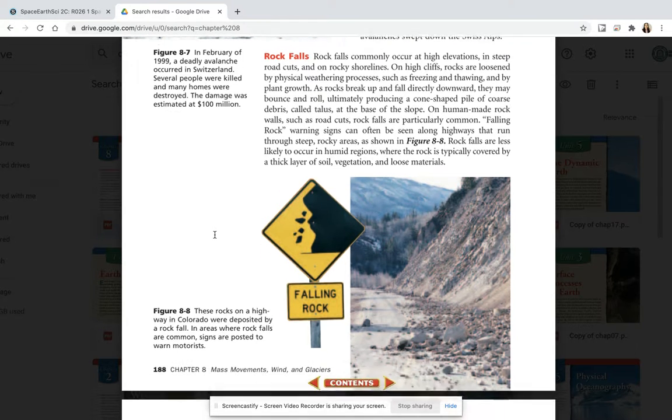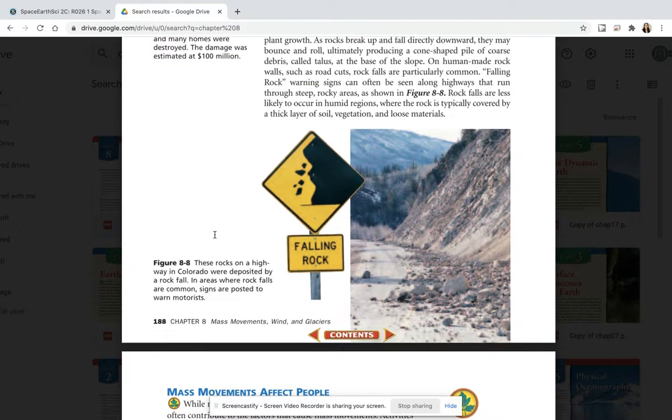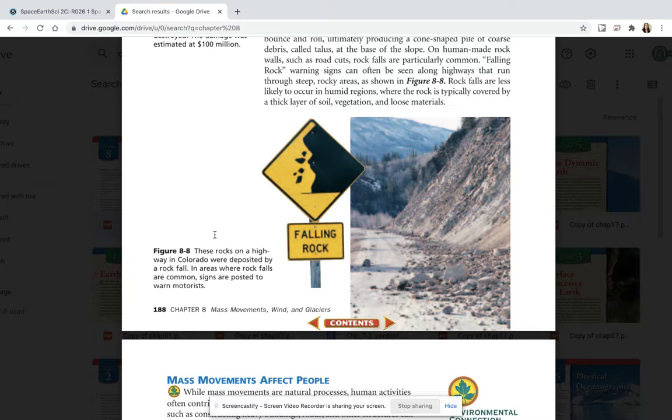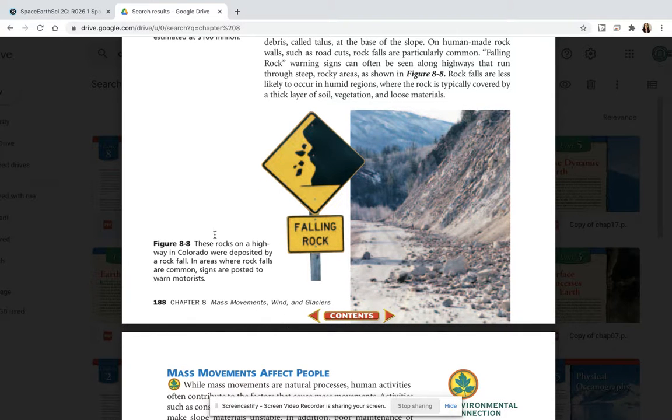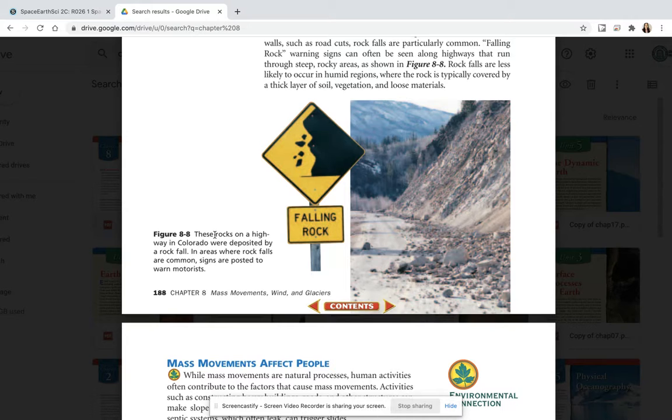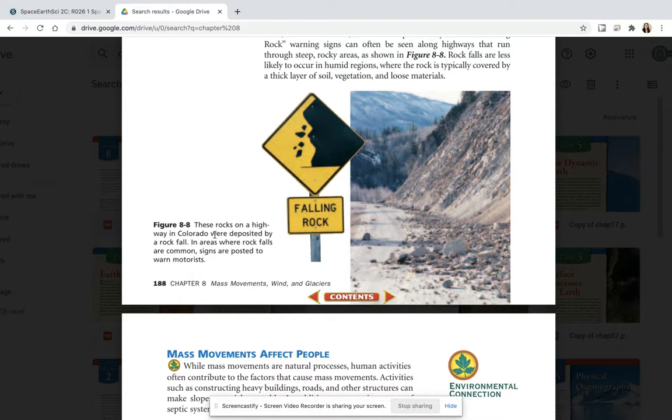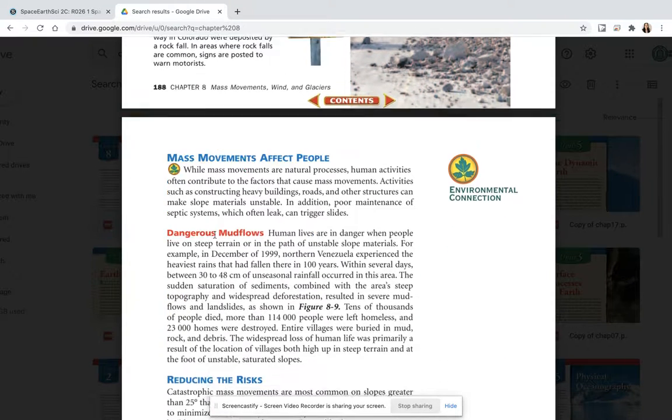Falling rock warning signs can often be seen along highways that run through steep, rocky areas, as shown in Figure 8.8. Rock falls are less likely to occur in humid regions where the rock is typically covered by a thick layer of soil, vegetation, and loose materials.